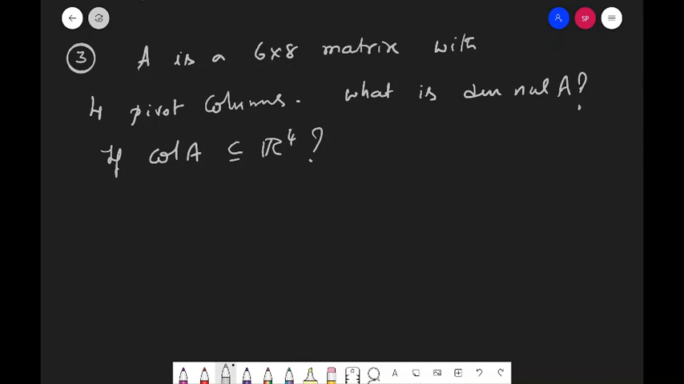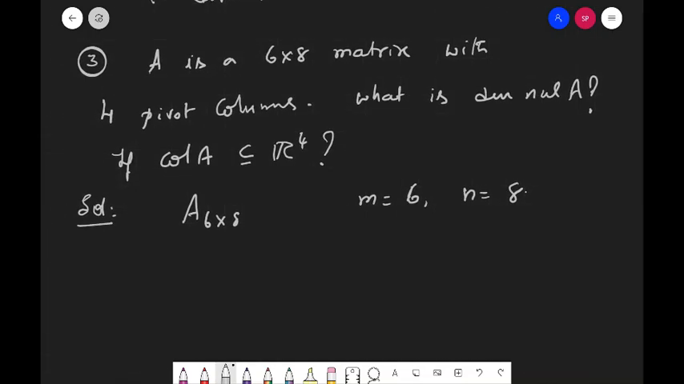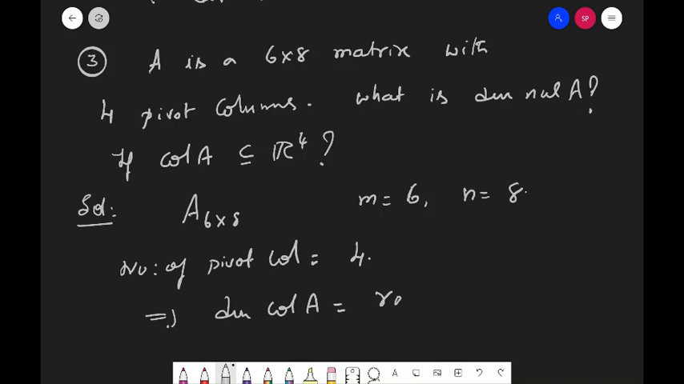Now let us look at the solution. A is a 6 by 8 matrix, so m is equal to 6 and n is equal to 8, with 4 pivot columns. Given the number of pivot columns is equal to 4, I can immediately say dimension Col A is equal to 4, and rank A is also equal to 4, because the number of pivot columns, dimension of Col A, and the rank all are the same.